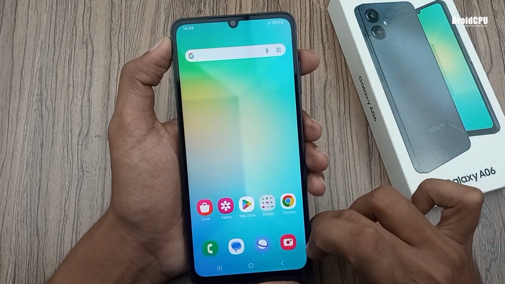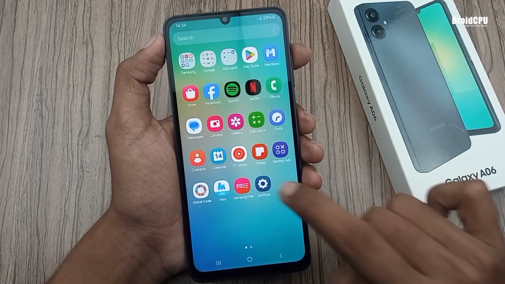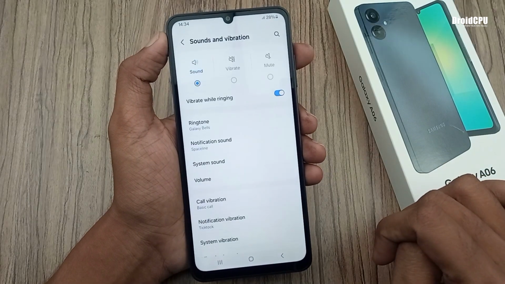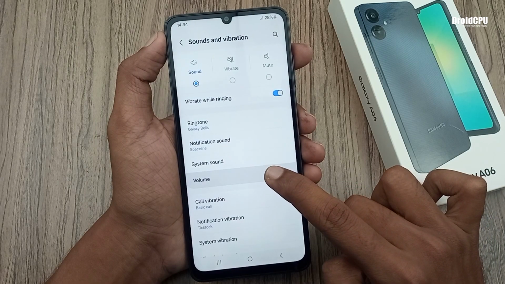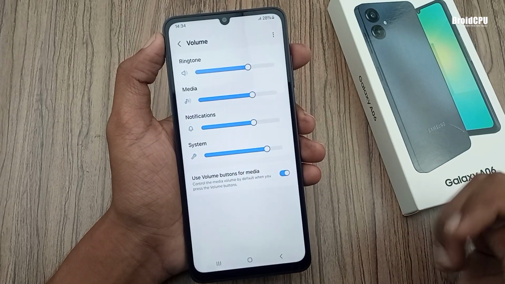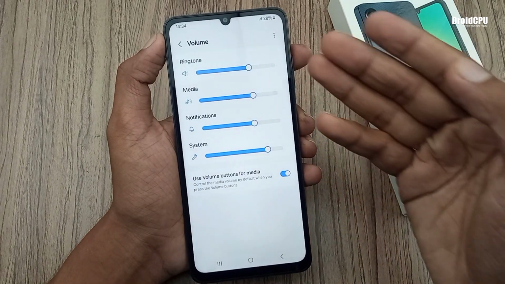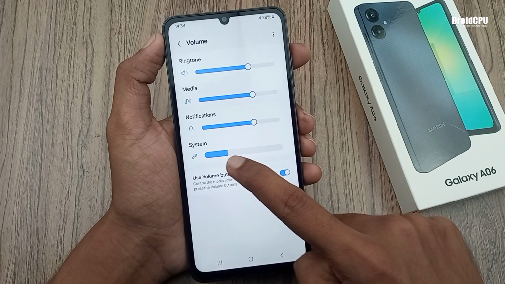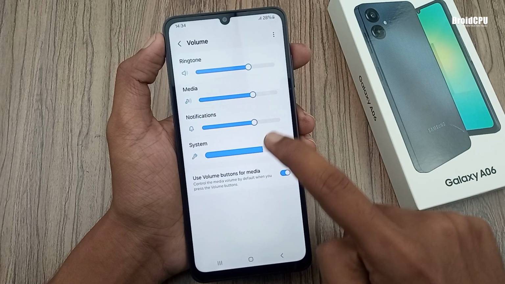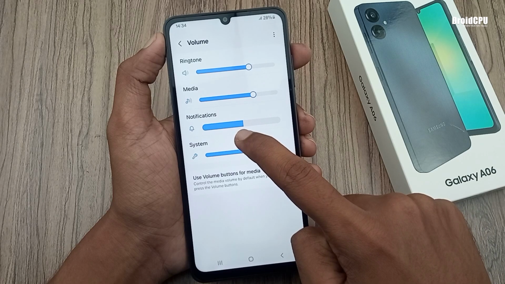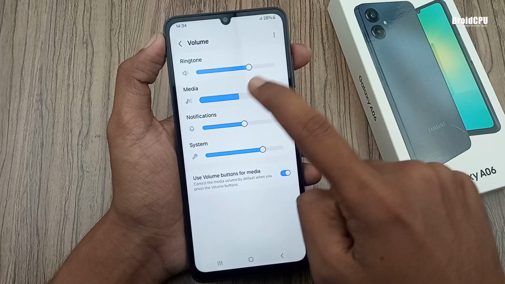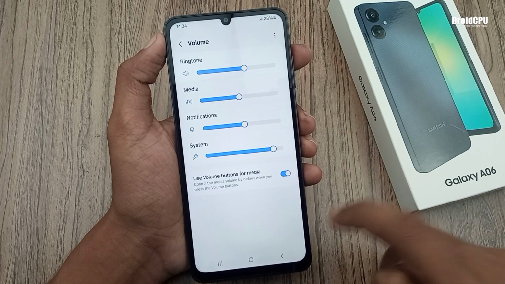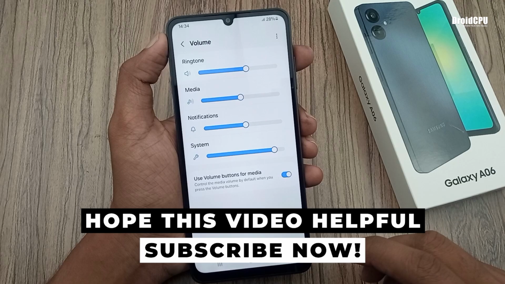Now I will tell you the second method. Go to mobile settings and go to the sounds and vibration option. In here click on this volume option. In here you can adjust your ringtone, media, notification and system sound like this. In this method you can adjust your volume.